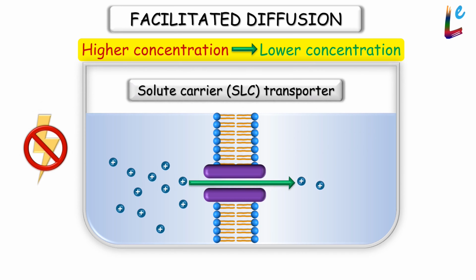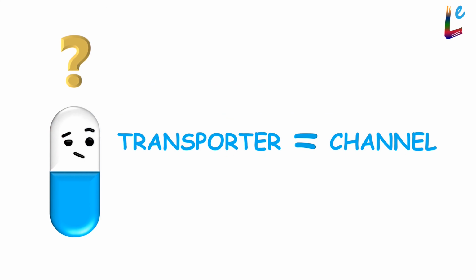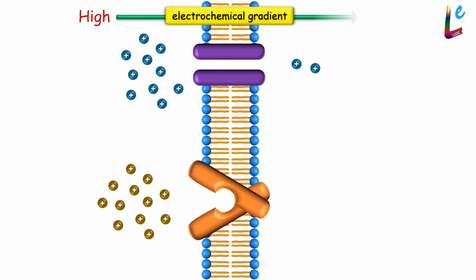SLCs are a major family of membrane transporters. In a cell, SLCs mostly mediate the entry or uptake of solutes. So are transporters and channels the same? Not exactly. One fundamental difference is that in channels, the channel is not opened by the solute per se, but as a response to a stimulus which is usually electrical, mechanical, or chemical. Once the channel opens, the solute merely flows through it along its electrochemical gradient.